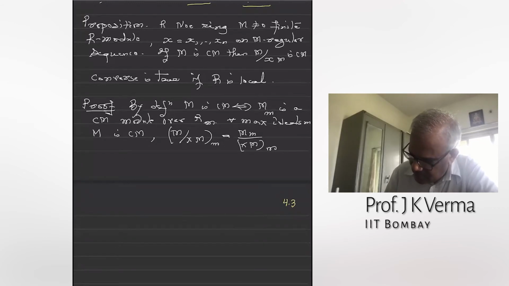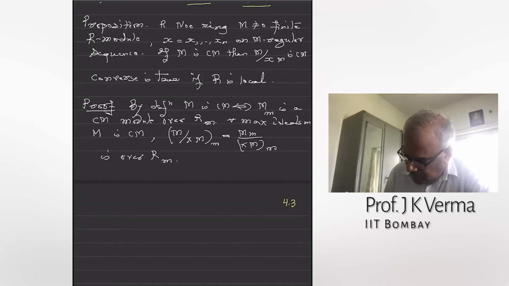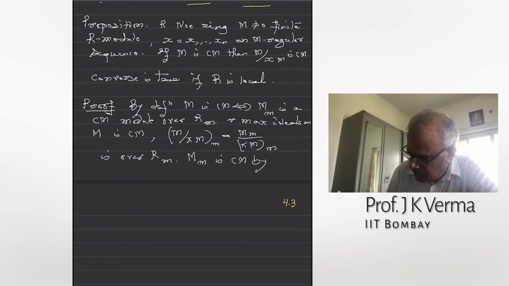We need to show that this module is Cohen-Macaulay, but it is over the local ring R_m. What is given is that M_m is Cohen-Macaulay by assumption, and x is M-regular.